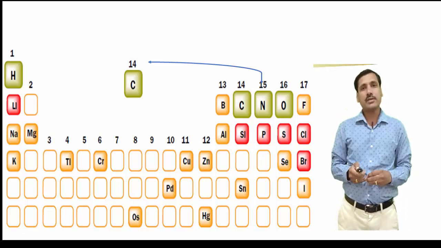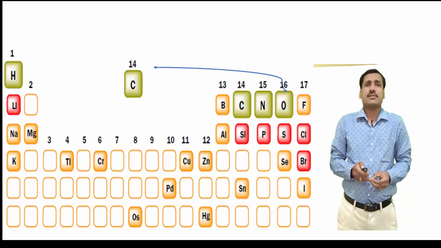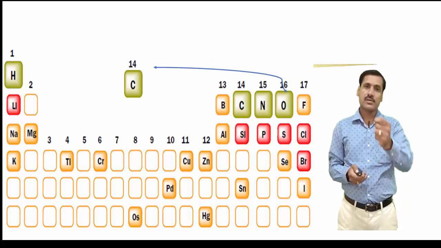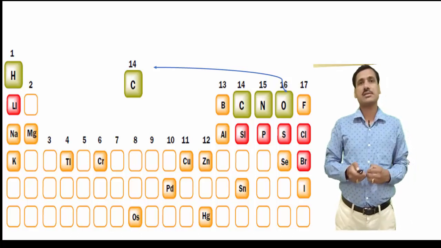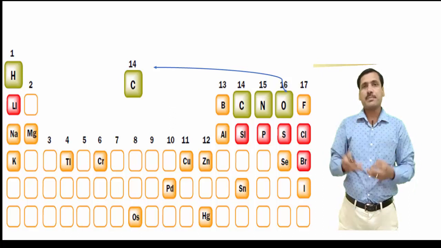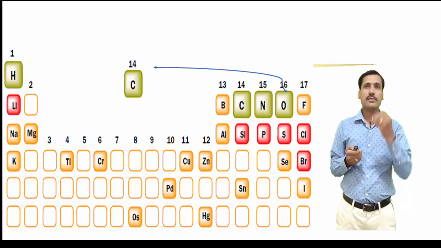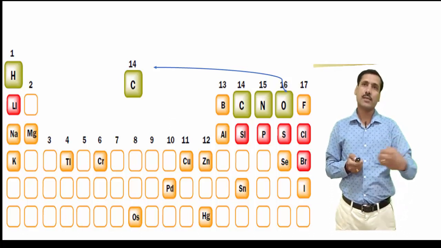Next element in the periodic table with which the carbon can form a bond is oxygen. With oxygen, it can form two types of bond. One could be a carbon-oxygen single bond, the other could be a carbon-oxygen double bond. The same is applicable for the other elements in the periodic table. Particularly, if you compare nitrogen, then similar chemistry would be shown between carbon and phosphorus.